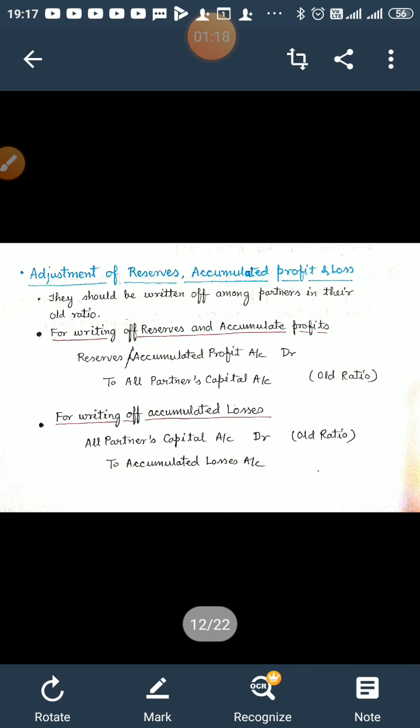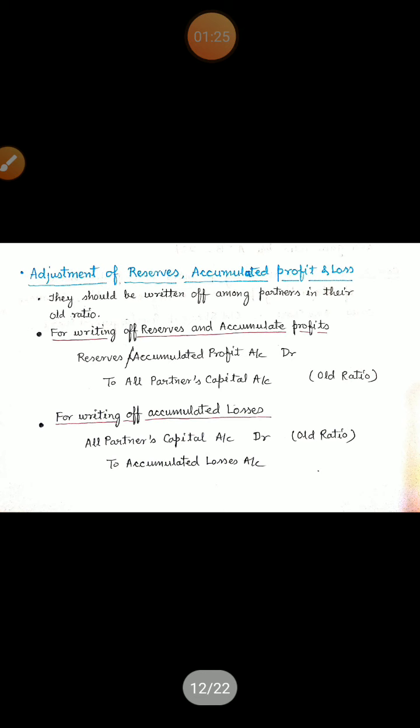So the journal entry for writing off reserves and accumulated profits is: reserve or accumulated profit account debited to all partners' capital accounts in old ratio.